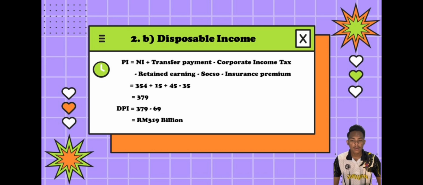Question 2 part B is disposable income. Personal income equals national income plus transfer payment minus corporate income tax minus retained earnings minus insurance premium, equal to 345 plus 15 plus 45 minus 35, equal to 379. Disposable income equals 379 minus 69. The answer for this disposable income is RM 390 billion.